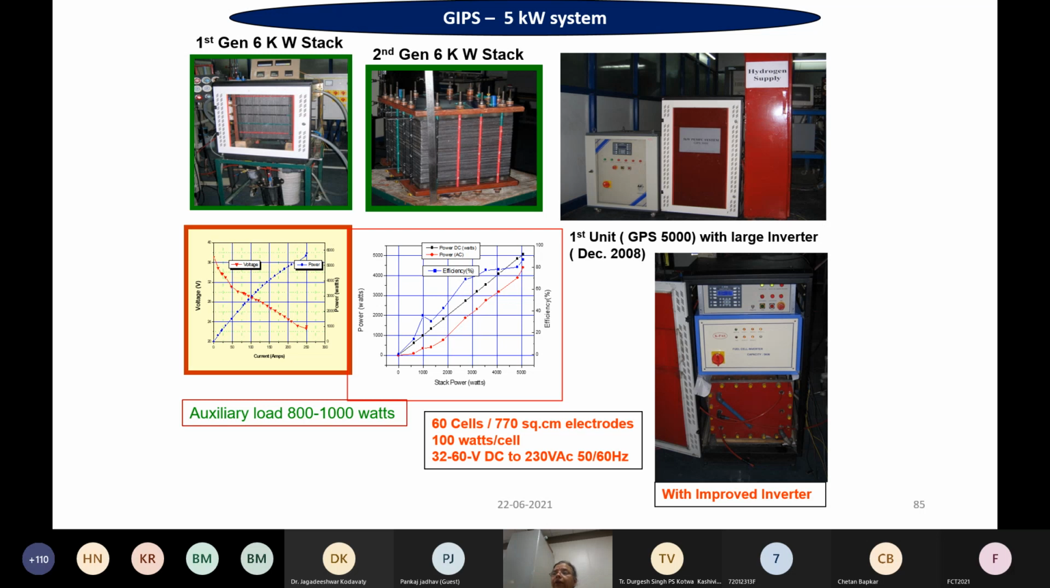So most of our experiments have led to the development of various generations of 5 or 6 kilowatt stacks. The maximum power stack that we have developed is about 10 kilowatt single unit, and these are the pictures of various fuel cell stacks that we have developed and demonstrated.